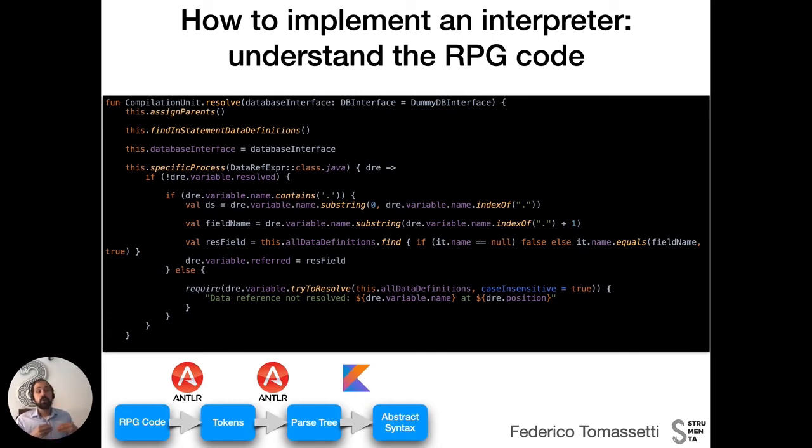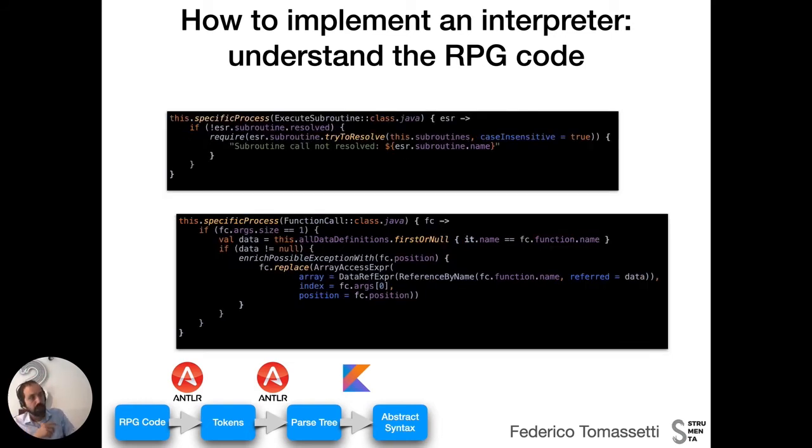So I don't know which operation I need to perform unless I figure out the type of a and b, which is known at compile time, so I can figure that out by navigating to the declaration. So I need symbol resolution for these and other purposes. I do the same thing for invocations of subroutines and function calls, but not for calls to programs, which are instead resolved dynamically, so at execution time.